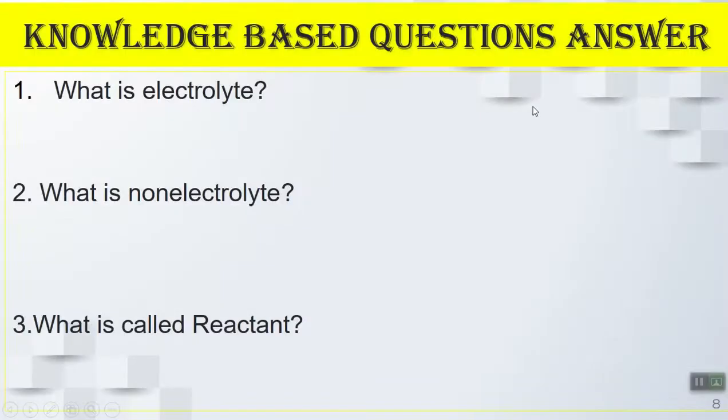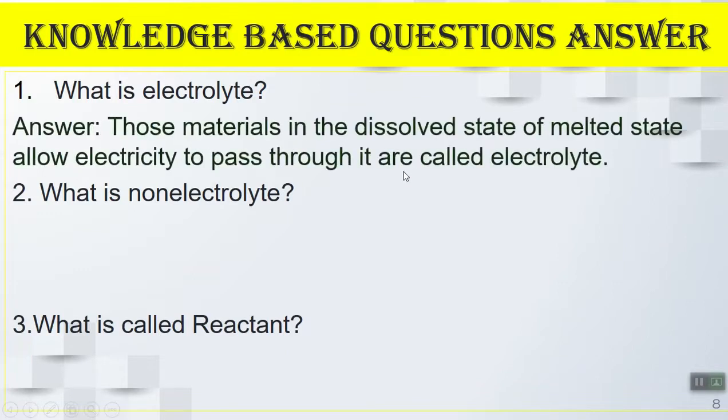In case of knowledge based, first of all, the first question is: what is an electrolyte? Those materials which, in the dissolved state or molten state, allow electricity to pass through them are called electrolytes.